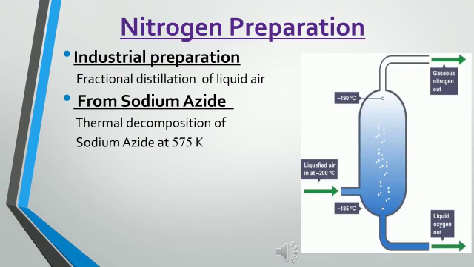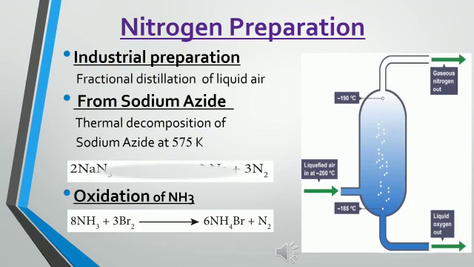Thermal decomposition of sodium azide at 573 Kelvin, we can get nitrogen gas. For the chemical reaction, 2NaN3, that is sodium azide, which is thermally decomposed at 575 Kelvin, gives 3N2 plus 2Na, by the formation of nitrogen gas, which also gives the sodium element. That is the second method for the preparation of nitrogen gas.